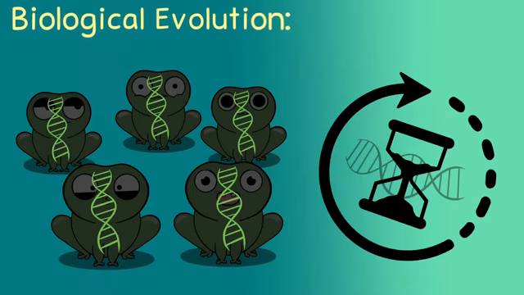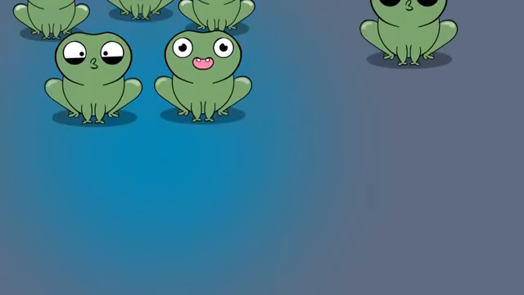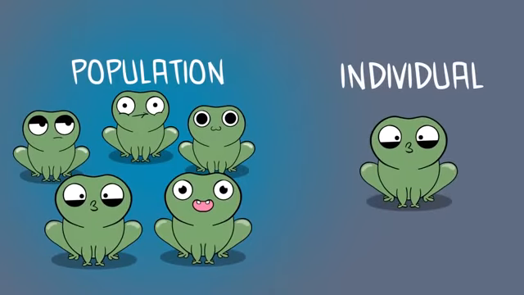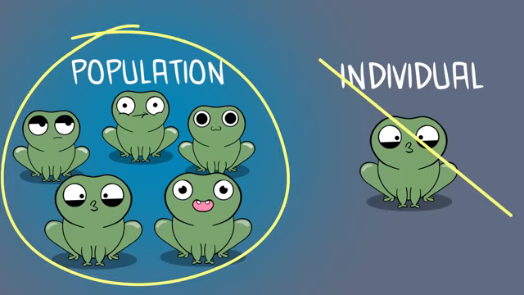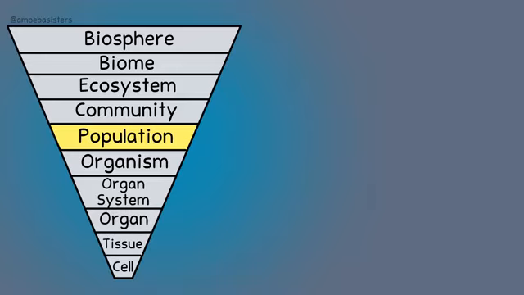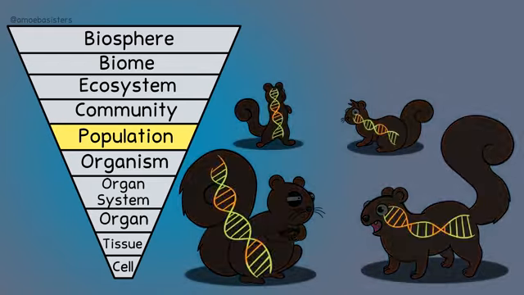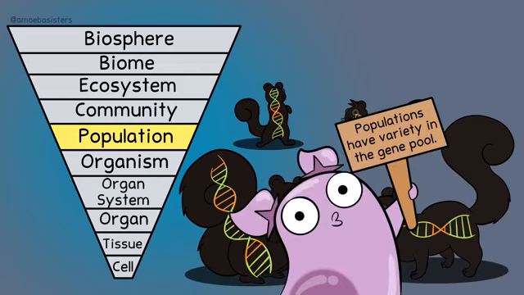First, let's get a general definition for biological evolution. Biological evolution is the change in a population's inherited traits over generations. Let's talk about the word population because it is populations, not individuals, that evolve. A population has multiple organisms of the same species. But even though they're the same species, there's variety in a population, right? Different traits. Those traits are coded for by genes. So altogether, there is variety in the gene pool in a population.